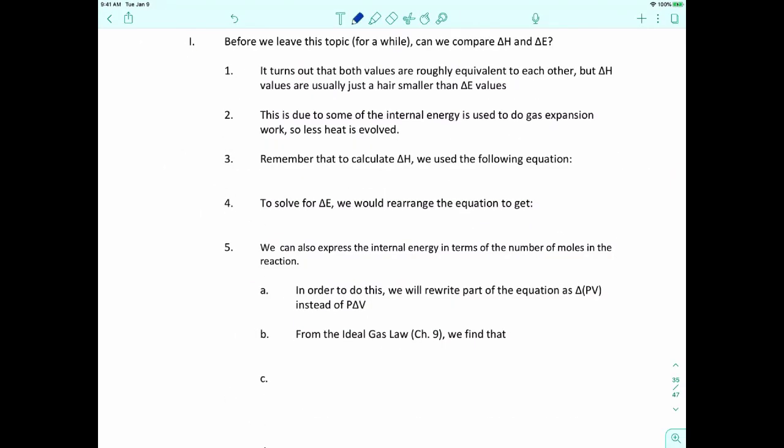All right, last topic. There's got to be a way to relate delta E and delta H to all this. Now, it turns out that both values are roughly equivalent to each other, but delta H values are usually just a hair smaller than delta E values. And this is due to some of the internal energy being used to do gas expansion work, so that means less heat is evolved. All right, so remember that to calculate delta H, we write this, that delta H is equal to delta E plus P delta V.